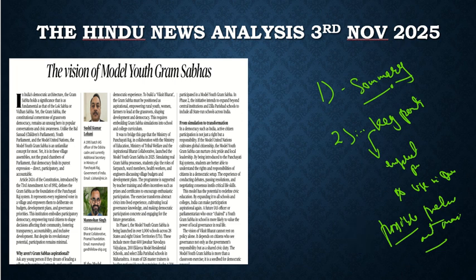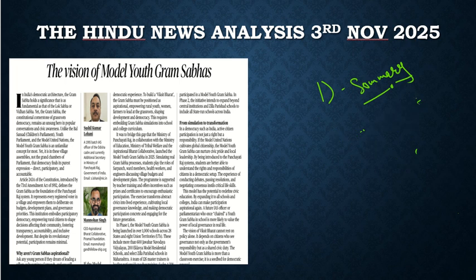Now let's discuss the articles one by one, and let's try to analyze what the author wants to convey to us. So first we look into the first article, which you can see here on the screen. It is about the vision of model youth gram sabhas. So what is the idea behind it? It is about the Panchayati Raj institutes.